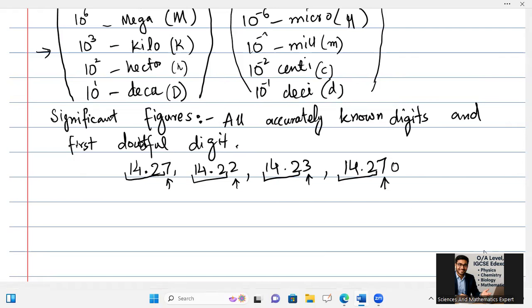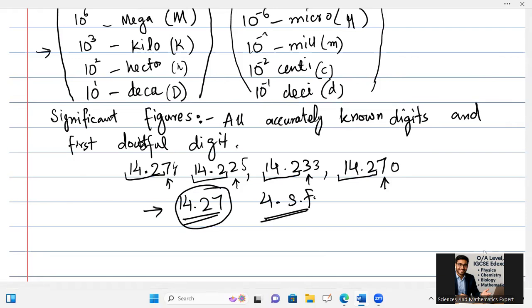And if there is a 0, a 3, a 5, a 7, a 4, I will ignore them. I will write here 14.27 or like that. All these will be 4 significant figures measurements.